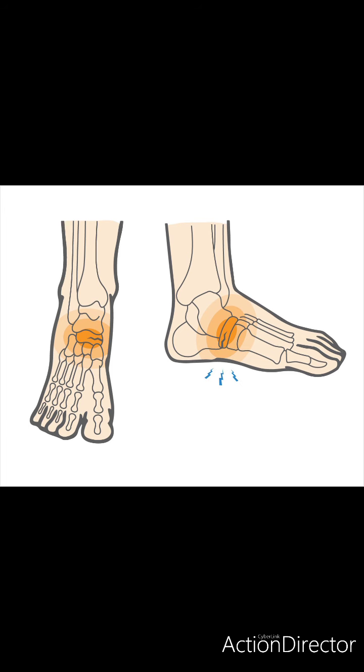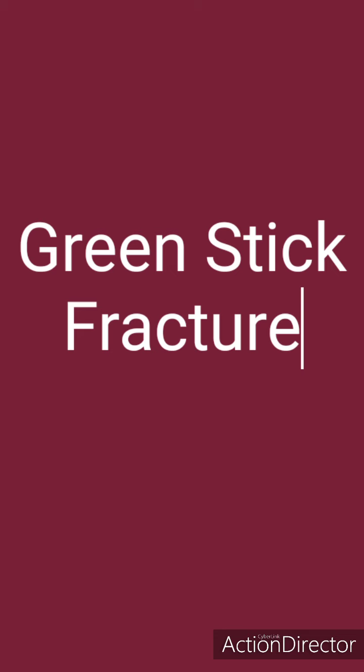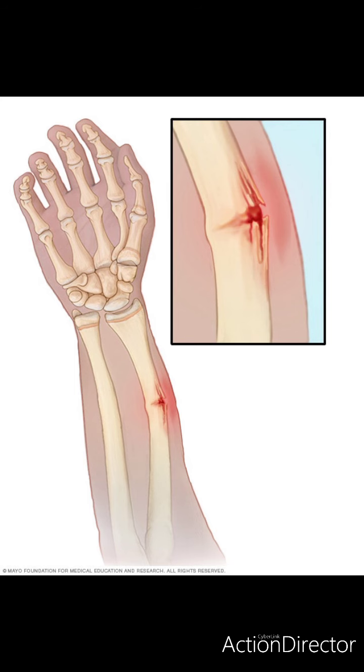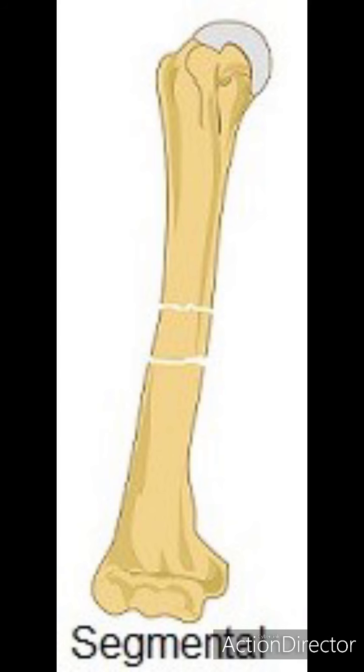A fracture of the calcaneum and the navicular bone usually occurs due to a stress fracture. Stress fracture is due to repeated trauma, and this occurs in people in the army or police who march on ground repeatedly. Greenstick fracture: this type of fracture occurs in children and in ribs. These are called greenstick fractures because the bones in these types of fractures are more elastic.